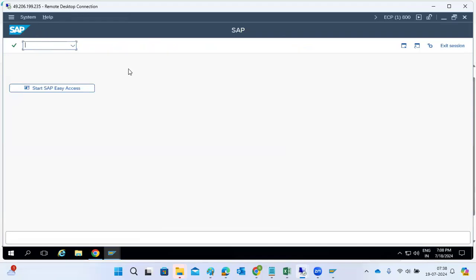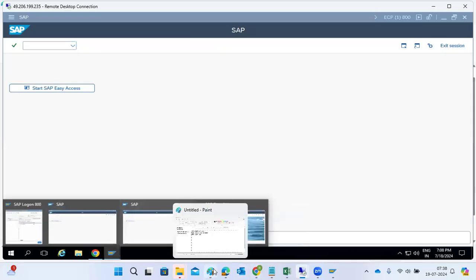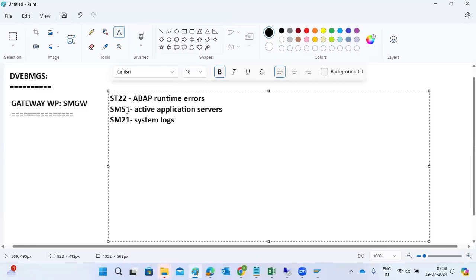Today, you can practice all the transaction codes we discussed till now: ST22, SM21, SM51, all the transaction codes. Then report execution with SA38 or SE38, and background job creation. Yesterday's practical is also pending from your side, so do it today.